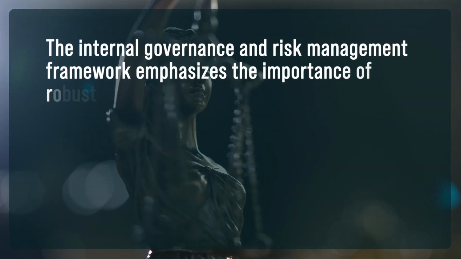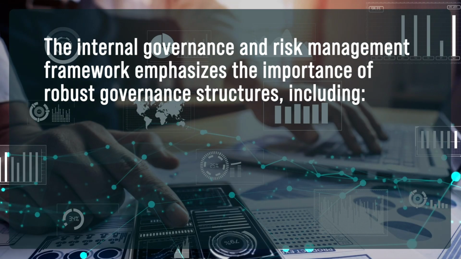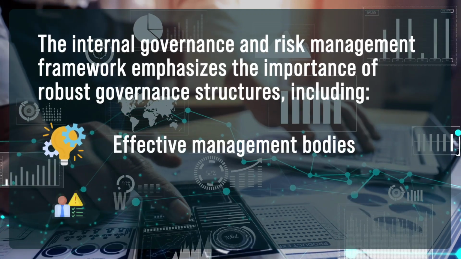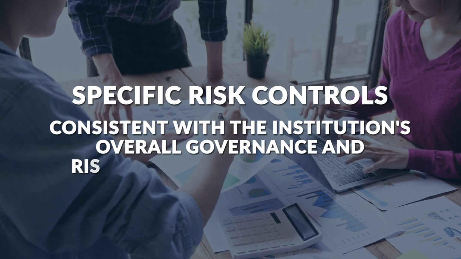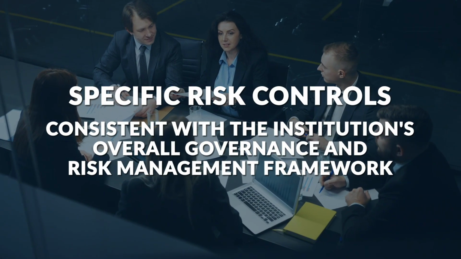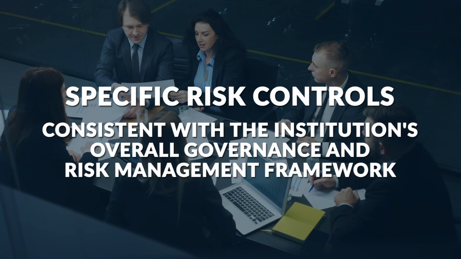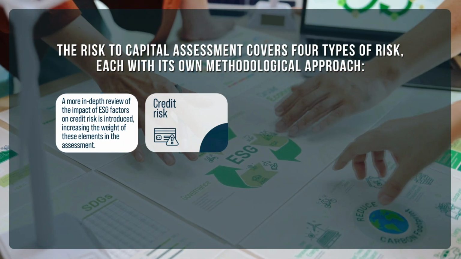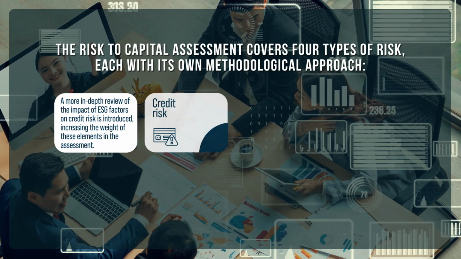The internal governance and risk management framework emphasizes the importance of robust governance structures, including both effective management bodies and a well-established risk culture, rather than specific controls for capital, liquidity, and funding risks. These specific risk controls are expected to be consistent with the institution's overall governance and risk management framework and vice versa. On the other hand, the risk to capital assessment covers 4 types of risk, each with its own methodological approach. A more in-depth review of the impact of ESG factors on credit risk is introduced, increasing the weight of these elements in the assessment.